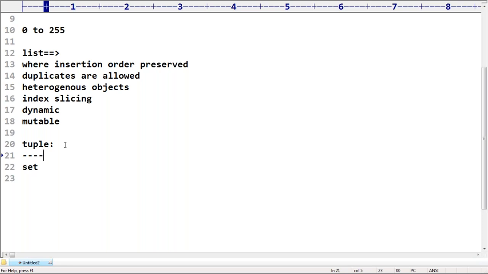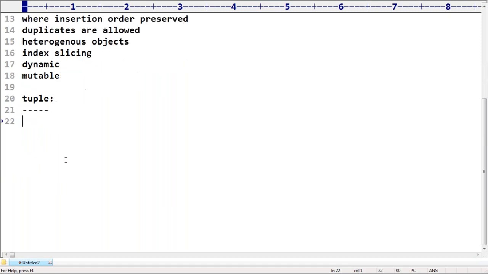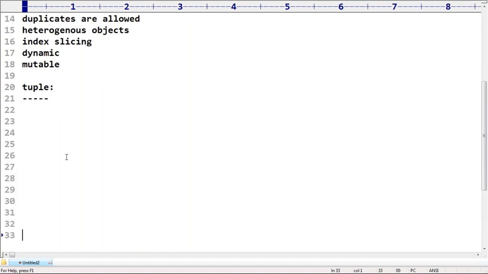List is mutable, whereas tuple is immutable. If you want a read-only version of list, then happily we can go for the tuple concept. Remember this one, sir. Tuple is immutable, whereas list is mutable.